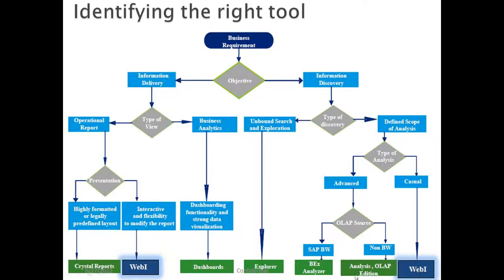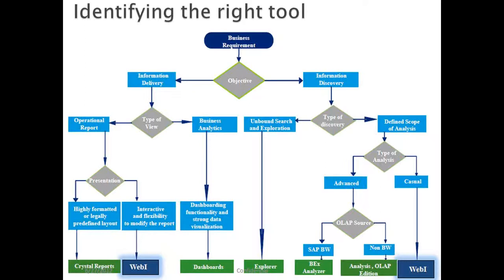And Analysis, OLAP edition, is basically for data warehouse. Upon the data warehouse, if we want to create the BO report, then we can go for Analysis OLAP edition. It's purely for analysis purposes based on the data warehouse as a source. So these are the different client tools we have in BO 4.0. And in our regular course, we'll be dealing with all these client tools, and we'll deal with each and every requirement and the corresponding development with respect to the BO client tools.